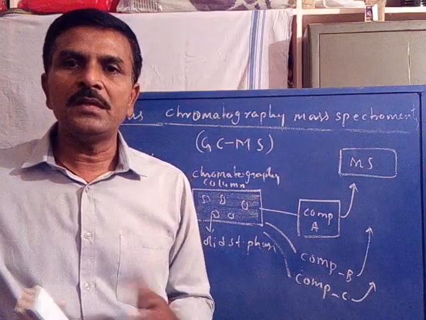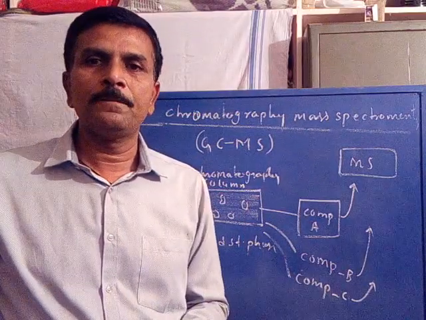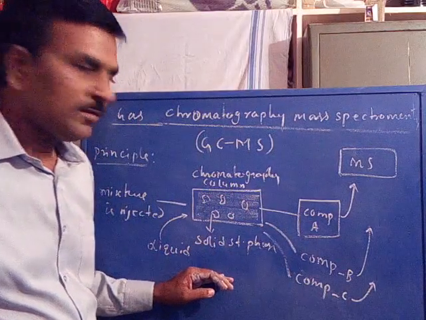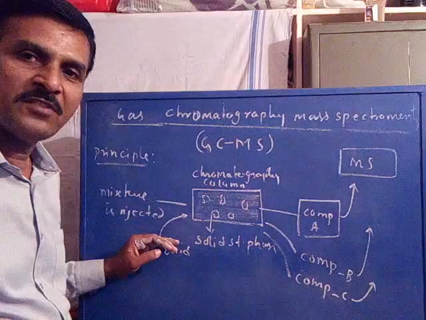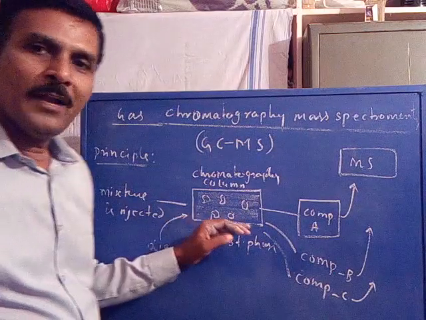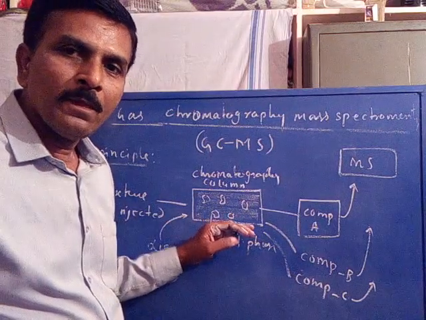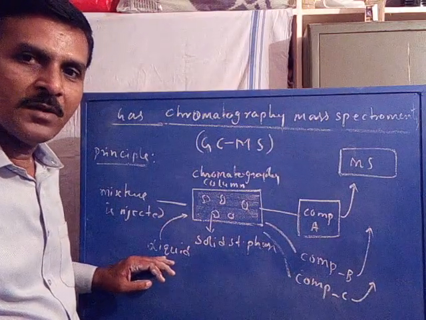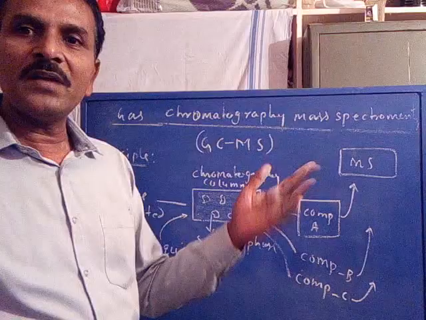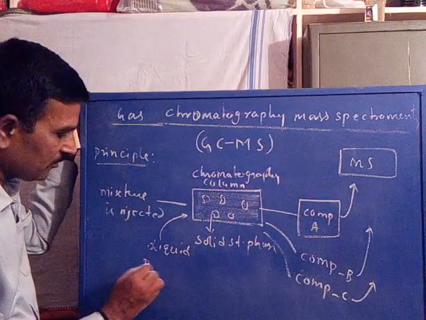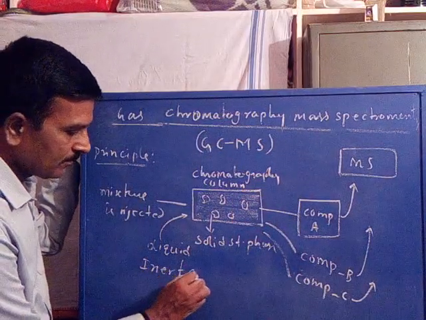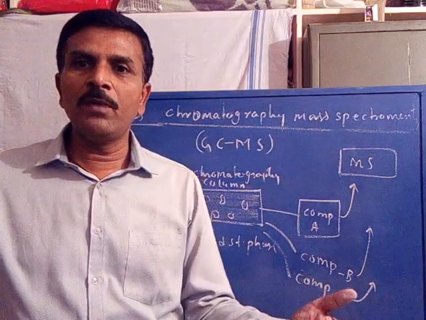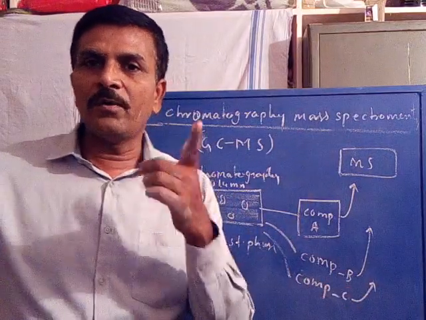Gas chromatography is coupled with mass spectrometry. Similar to LCMS, the components of a mixture are separated with the help of chromatography. Instead of liquid as a mobile phase, we use an inert gas as a mobile phase. If we use liquid as a mobile phase, it comes under liquid chromatography.